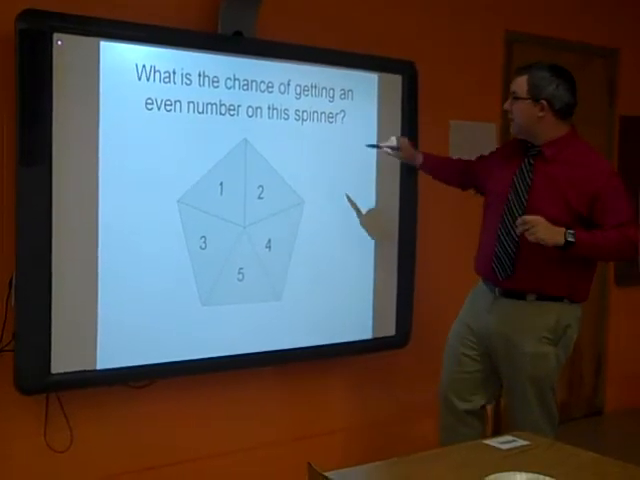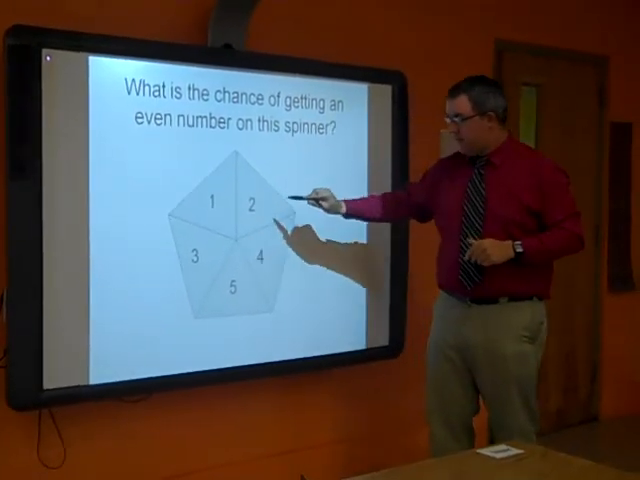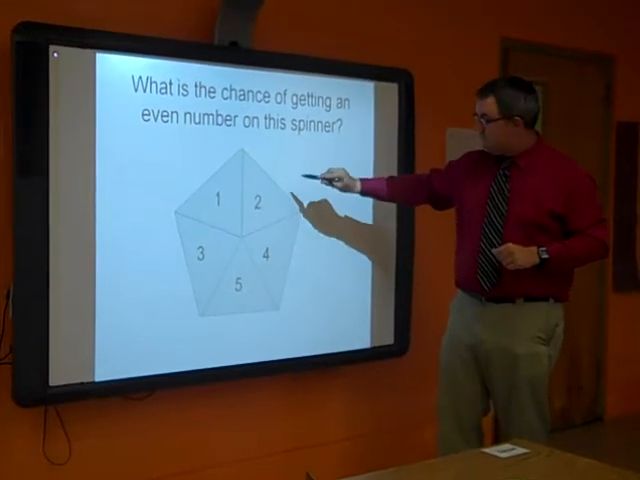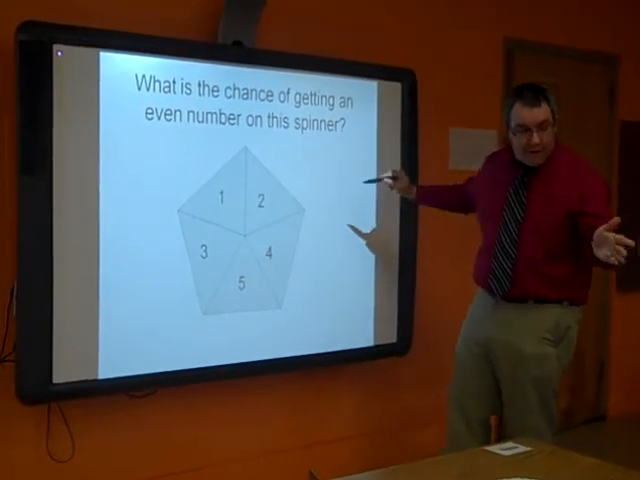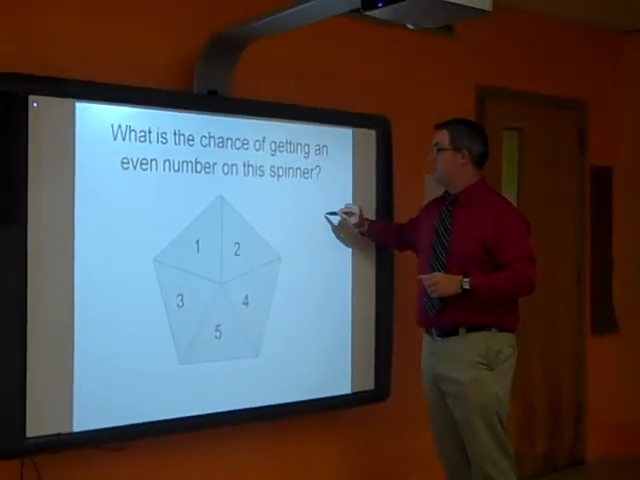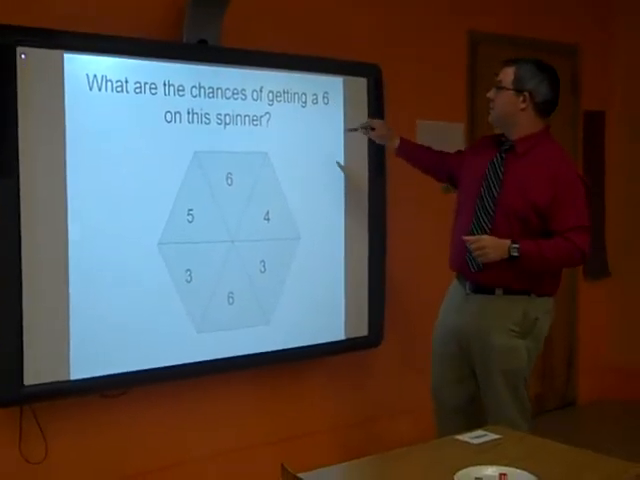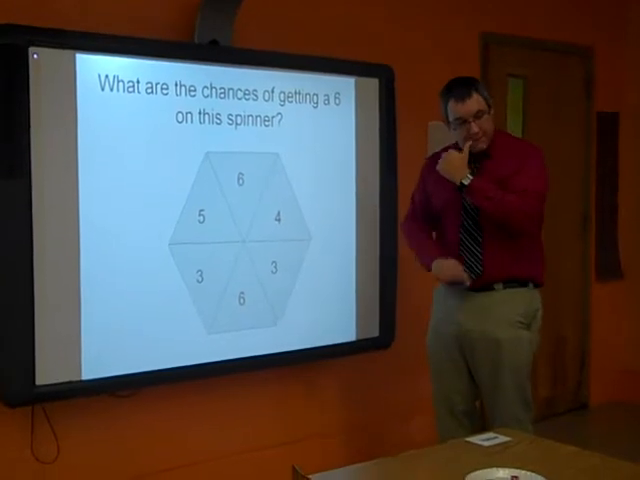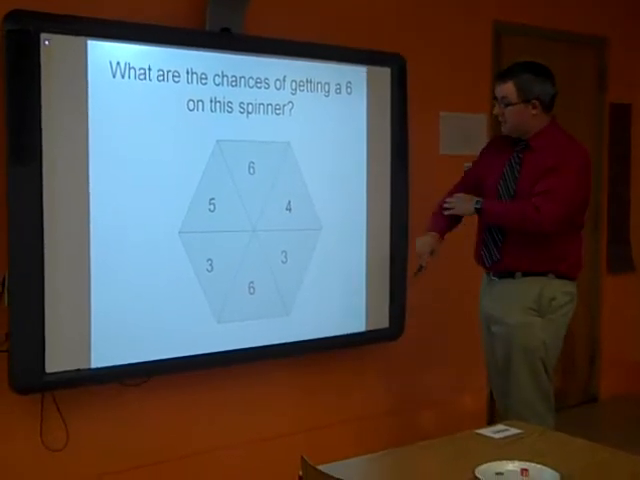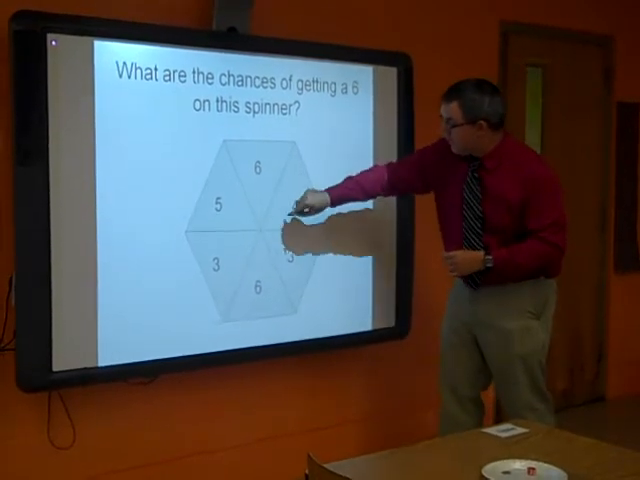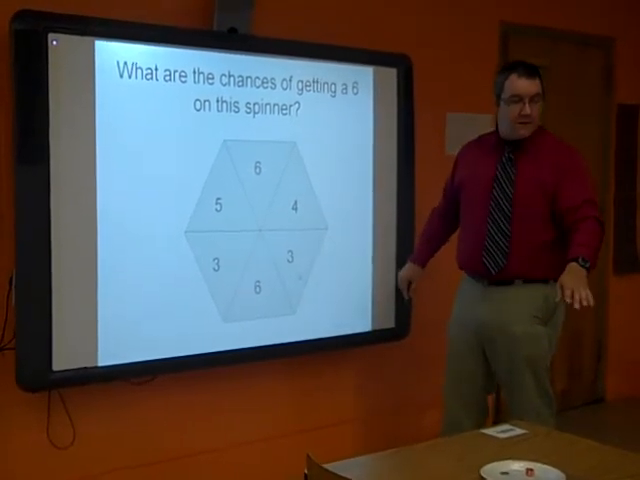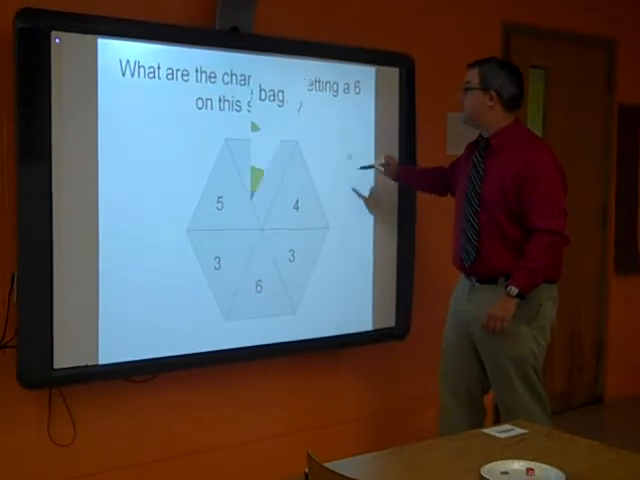What's the chance of getting an even number on this spinner? Look at the even numbers. How many even numbers do we have? 2. 2 out of 5. Okay? What's the chance of getting a 6 on this spinner? There are 2 6s. Very good. Out of how many total? 3 plus 3 is 6. 2 out of 6. Very good.